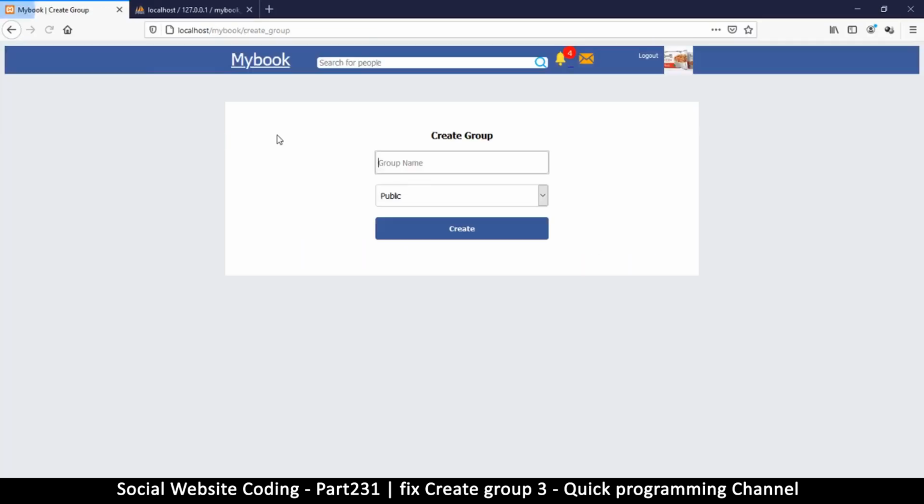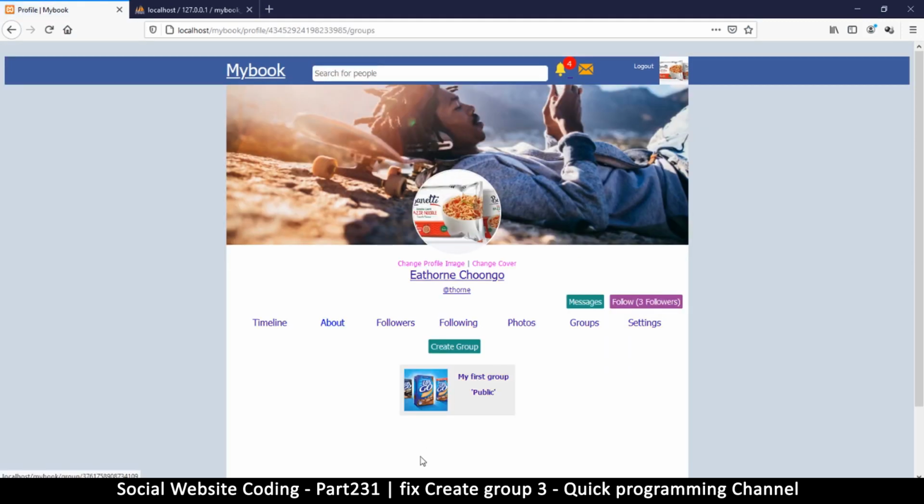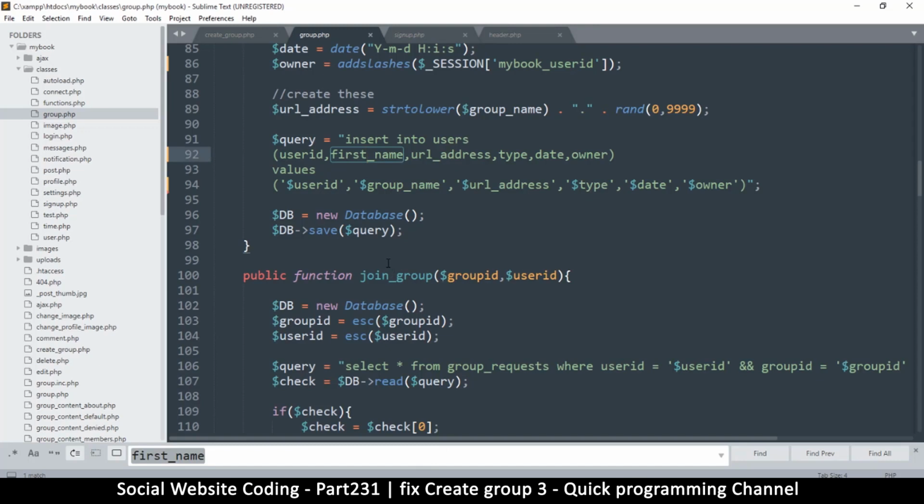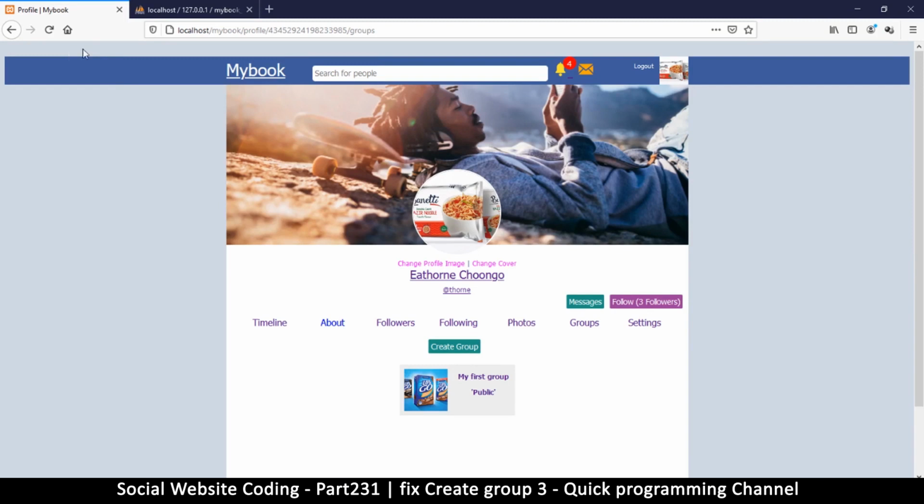Okay, so let's recreate the query again. Bird watching. So it seems we have one. Ooh, the horror. So let's try again. First name. So the key with programming is to have this unrelenting mentality.